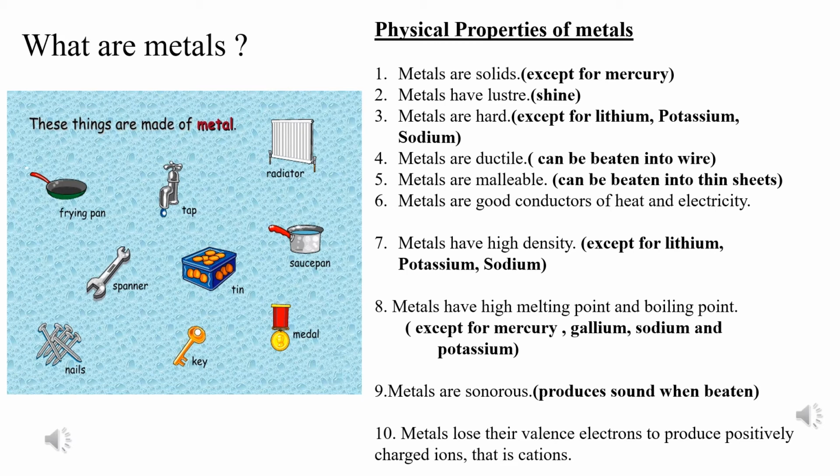The last property of metals will be metals lose their valence electron to produce positively charged ions that are cations. Yes, so here inside the atom we have seen that mostly all the metals have valency 1. For example, sodium, we had lithium, we had aluminium.